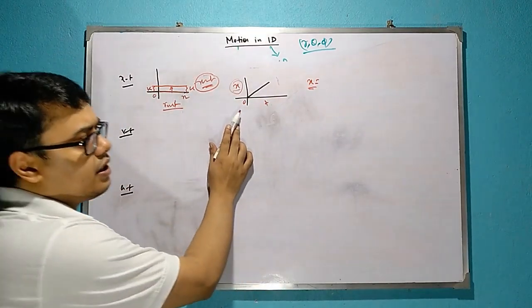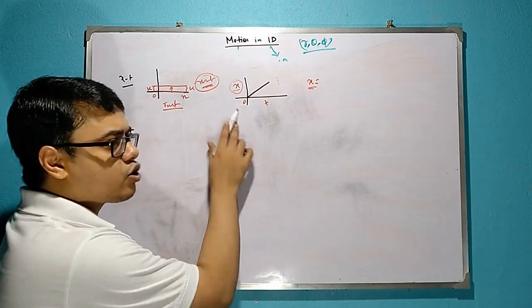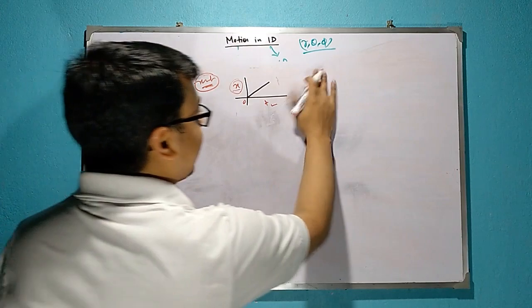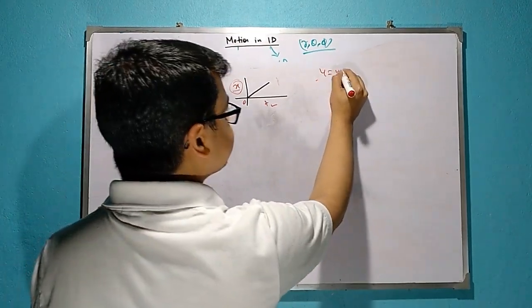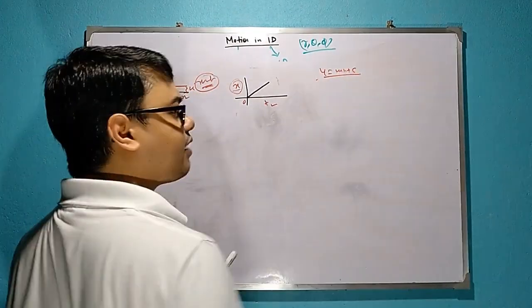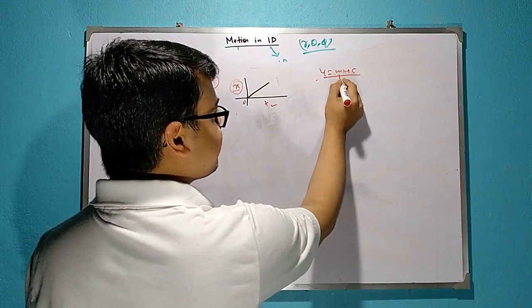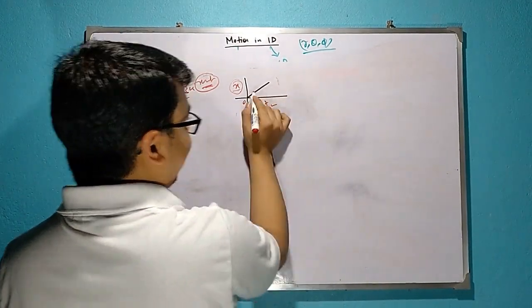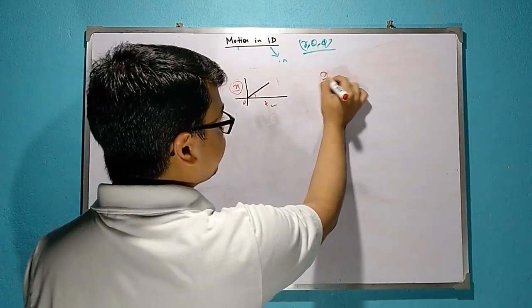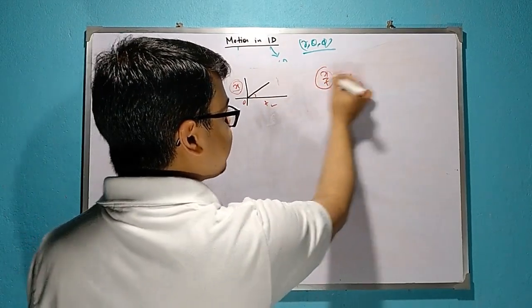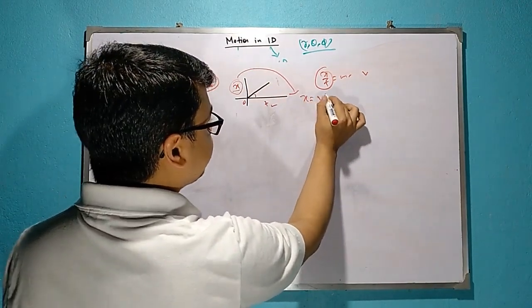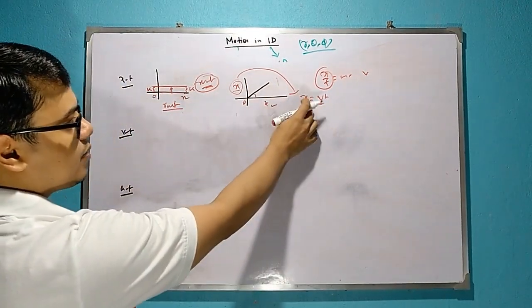If it has no velocity then it will not move at all, so x equals t. We write the straight line equation in the form y is equal to mx plus c. Here m is the slope and c is the intercept. So here the intercept is 0 and the slope is x by t. So x by t is nothing but v. So now my equation converts to x is equal to vt.